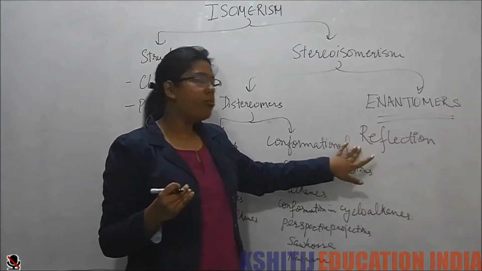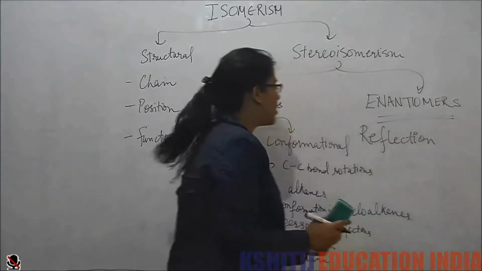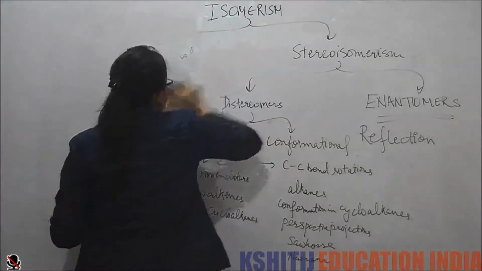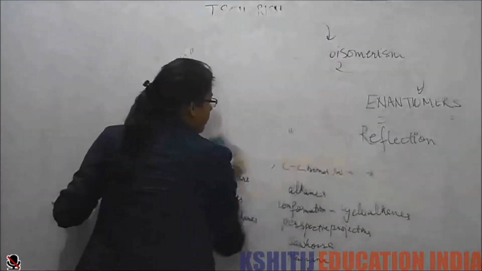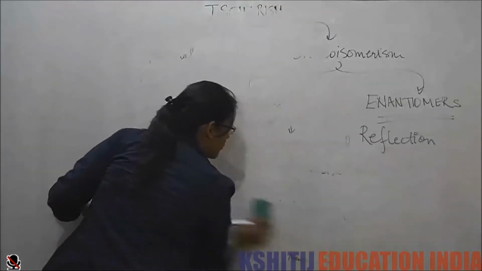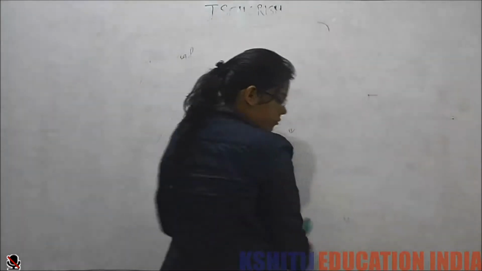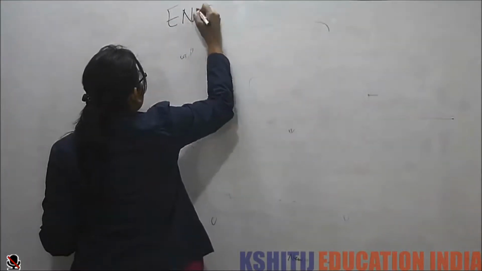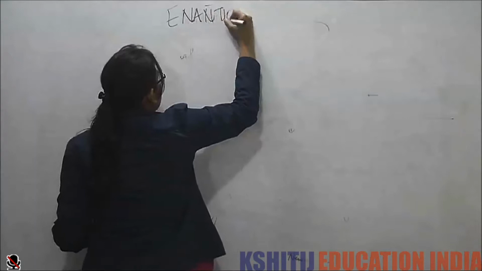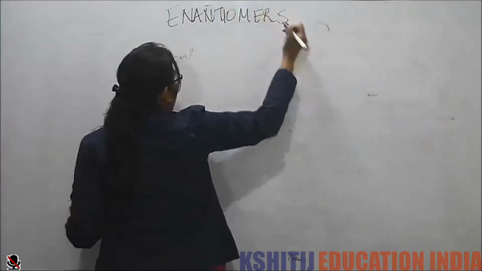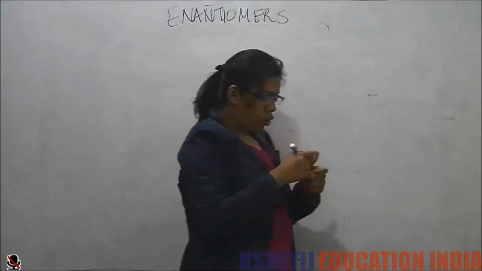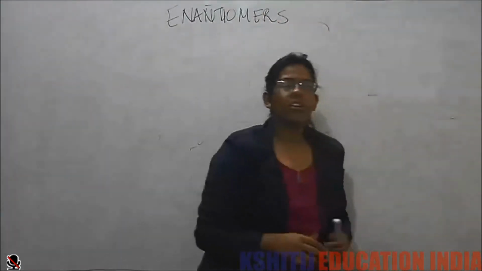That means that they form non-superimposable mirror images. So today we'll start with enantiomers.